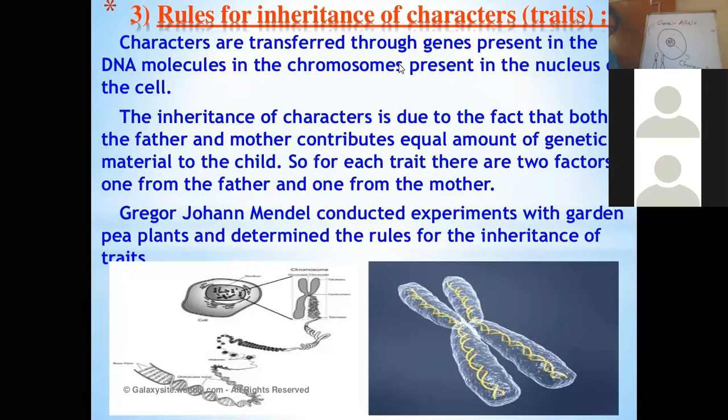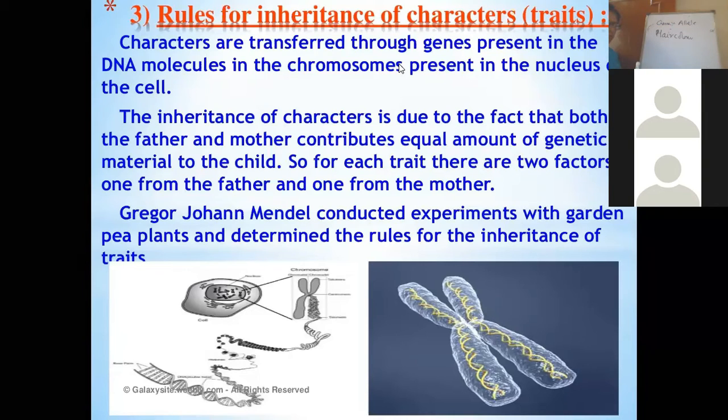Let me tell you that genes always work in pair to decide the characteristic of an organism. For example, if we talk about the color of hair or eyes, that will not be decided by one gene; there should be a pair of genes for each characteristic.